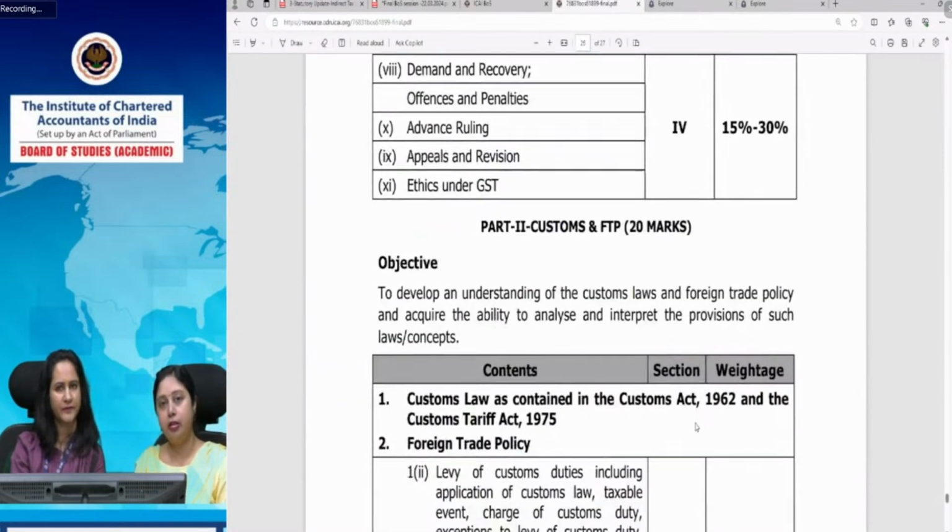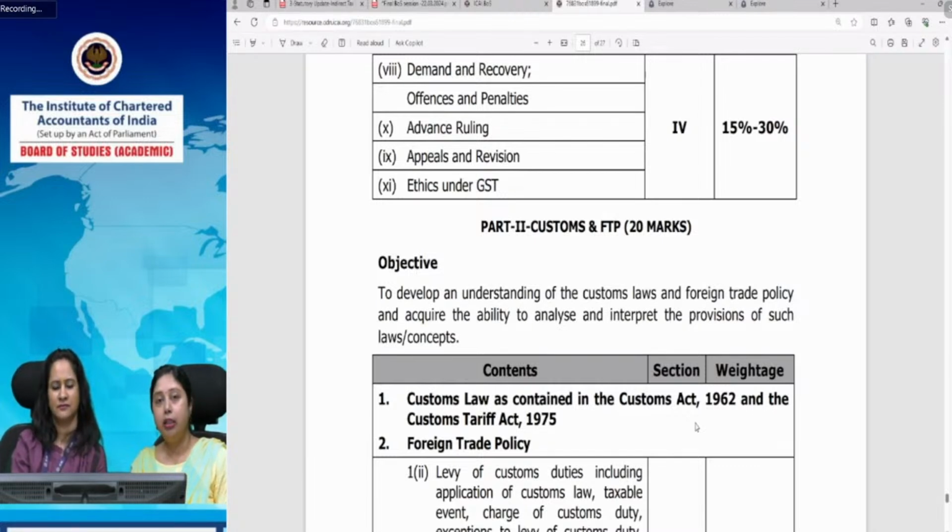In fact, while devising your study plan, you have to keep the weightages in mind. What time you devote to each of these sections should depend on the weightage which each section carries, though we never recommend that you should leave any section or do selective study. This is not for that. This is only for the focus or the time you have to devote to each of these sections. The depth in which you have to study the provisions will depend upon the weightage which they carry.